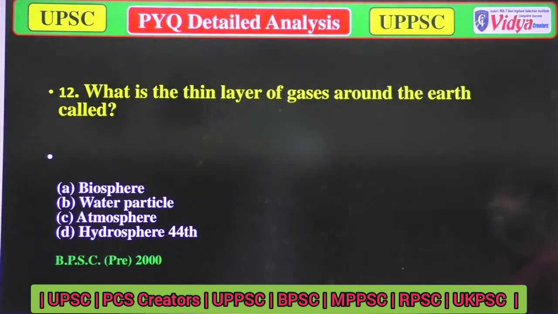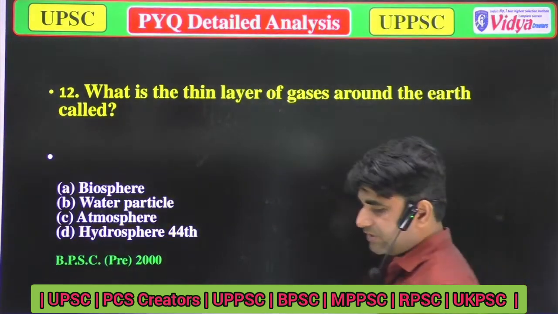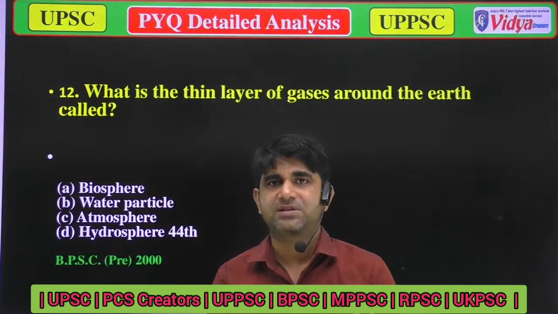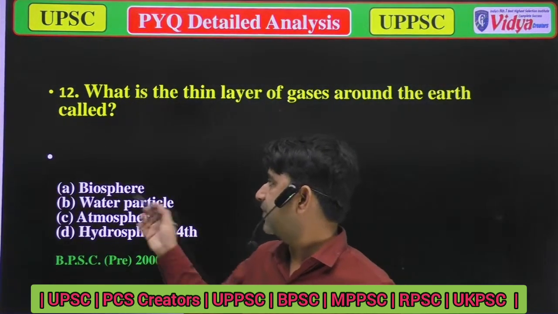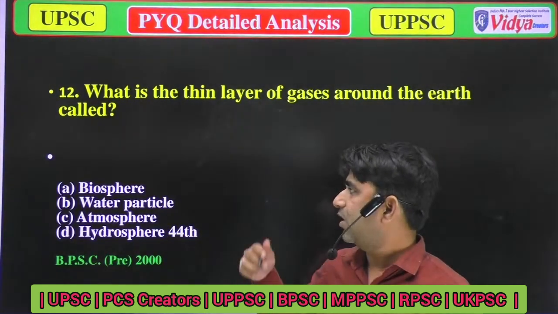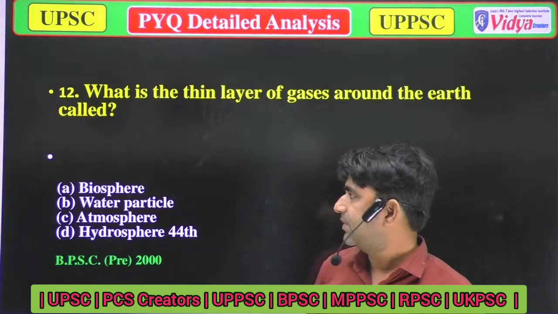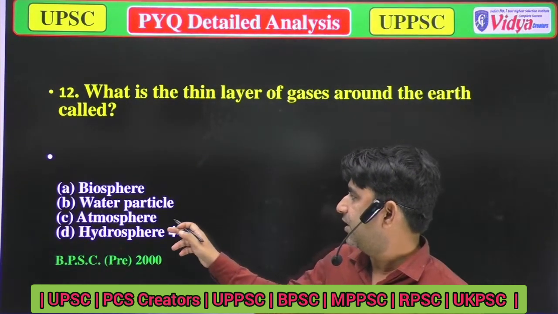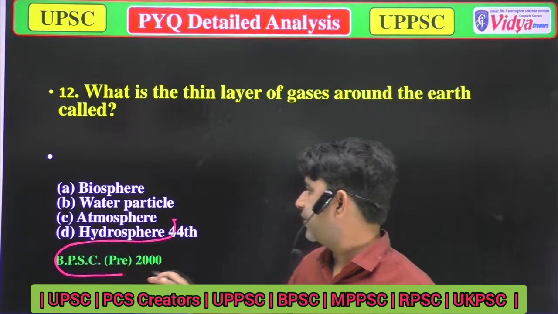What is the thin layer of gases around the Earth? We have to name the thin layer of gases around the Earth. Now I think you can answer, that is the atmosphere. Options are option A, biosphere, option B, water particles, option C, atmosphere, and option D, hydrosphere. And it was asked in the 44th BPSC.